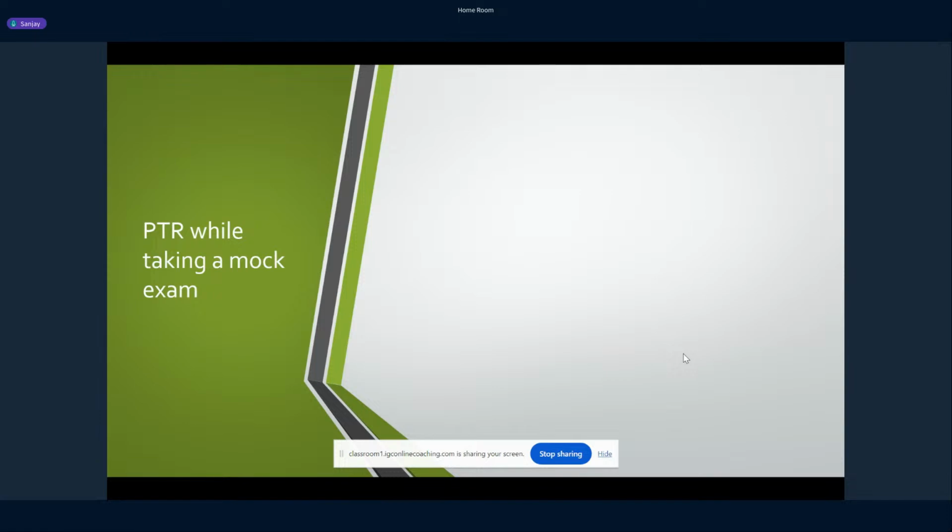These are some of the points to remember while taking a mock exam. The very first point is a general one: you should take the mock exam seriously. I know you are all serious GATE aspirants, so you will take any exam seriously. But you should not think that it's just a mock exam, not the original exam, so let's be lenient and casual. You should change that attitude, because the number of mock tests you take gives you the confidence to attempt the original GATE exam.